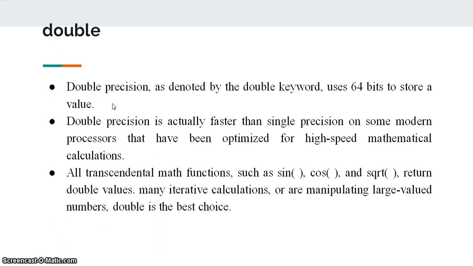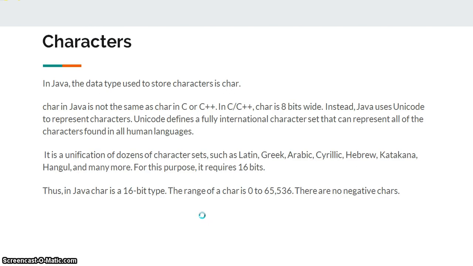Double precision, as denoted by the double keyword, uses 64 bits to store a value. Double precision is actually faster than single precision on some modern processors that have been optimized for high-speed mathematical calculations. All transcendental math functions such as sine, cos and square root return double values. For many iterative calculations or manipulating large valued numbers, double is the best choice.